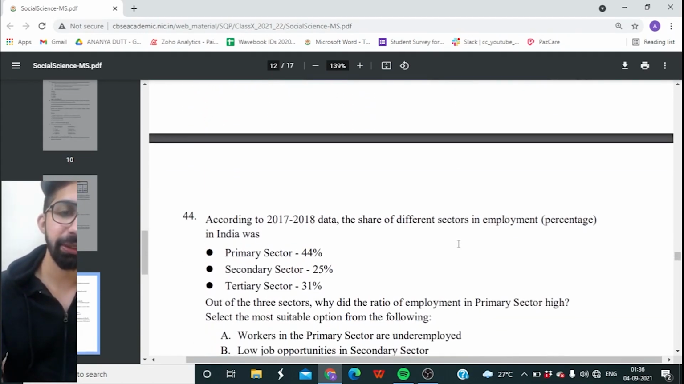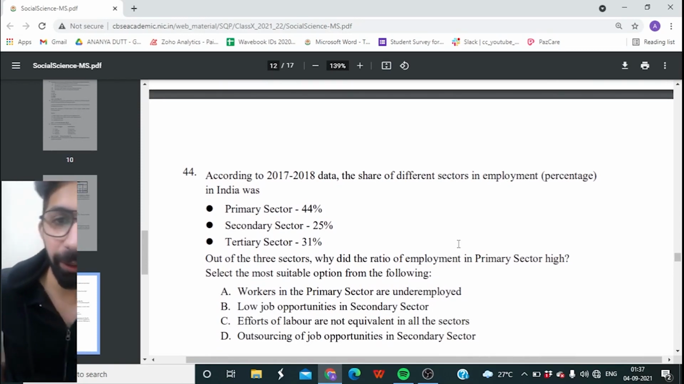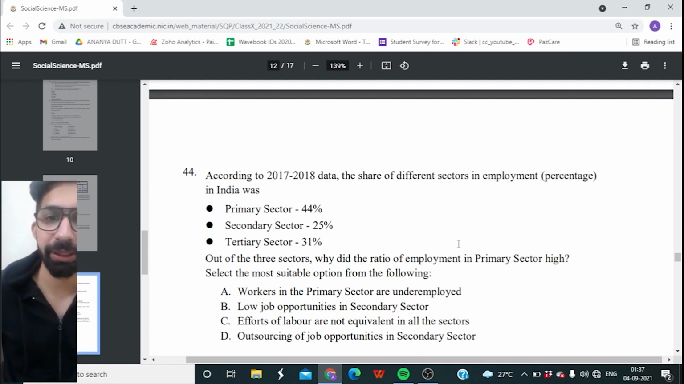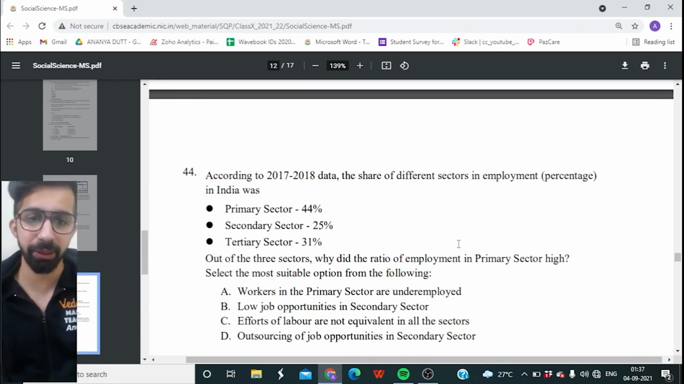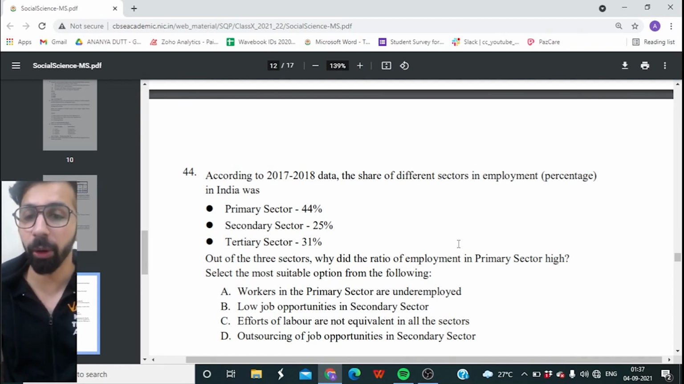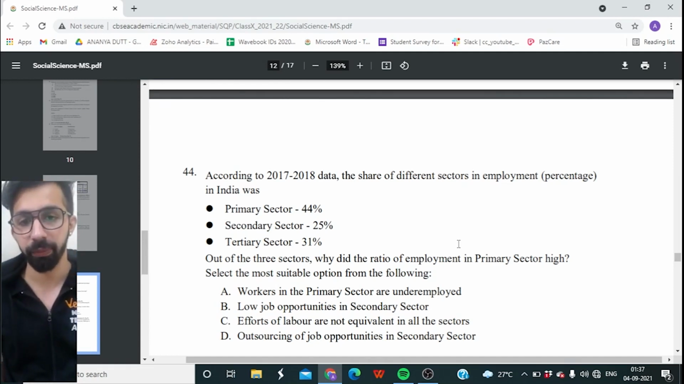44th question, guys. According to 2017-18 data, the share of different sectors in employment in India was: primary sector 44%, secondary sector 25%, tertiary sector 31%. Out of the three sectors, why is the ratio of employment in primary sector high? Select the most suitable option from the following.